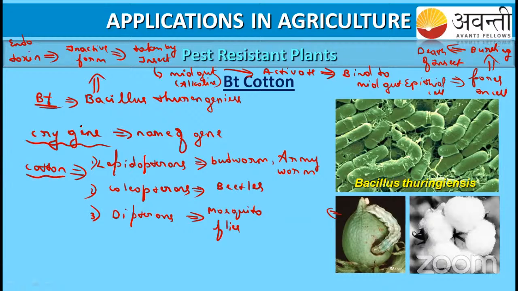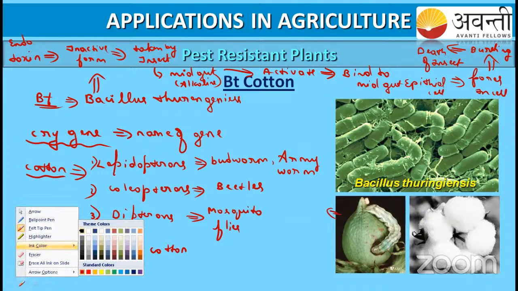For example, you can take Cry1Ac and Cry2Ab. Cry1Ac and the Cry2Ab genes we will insert for the cotton, and another gene is there.